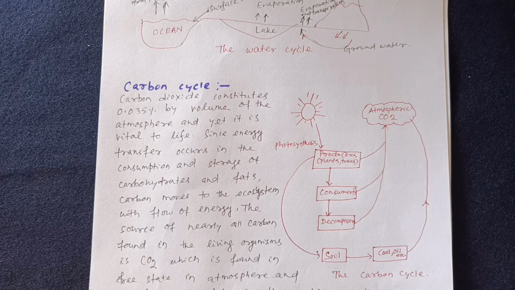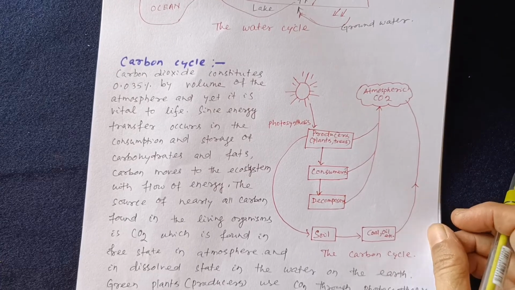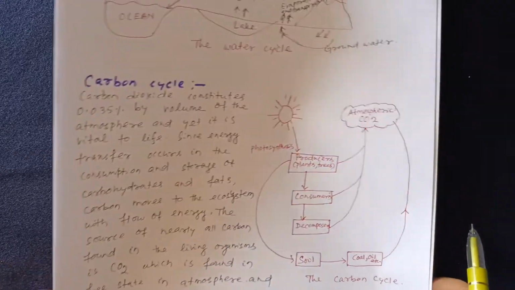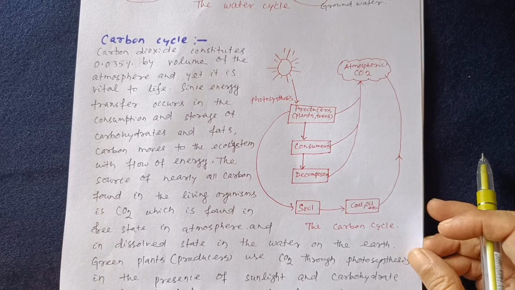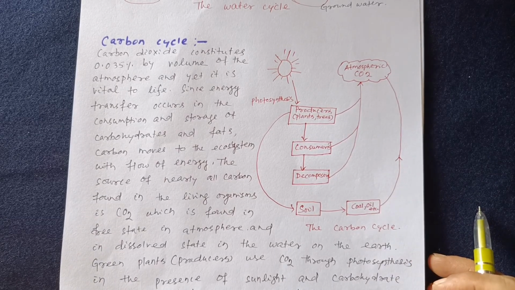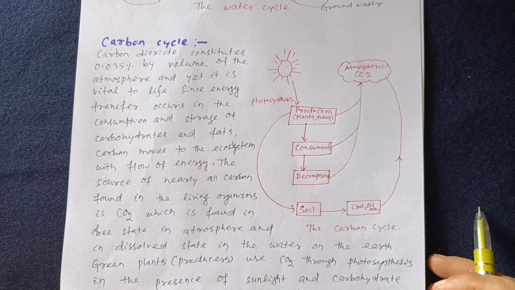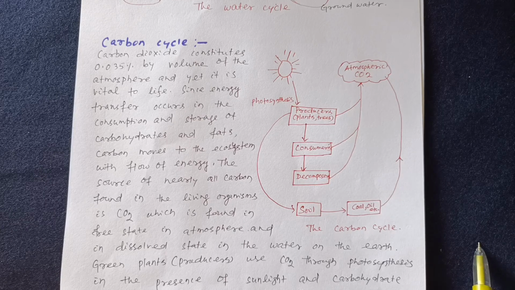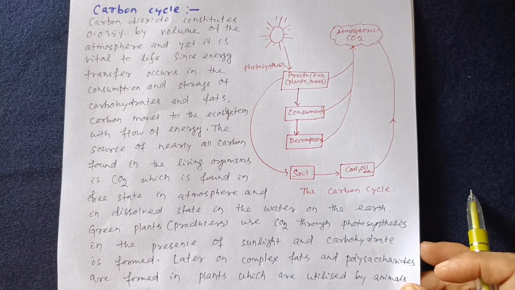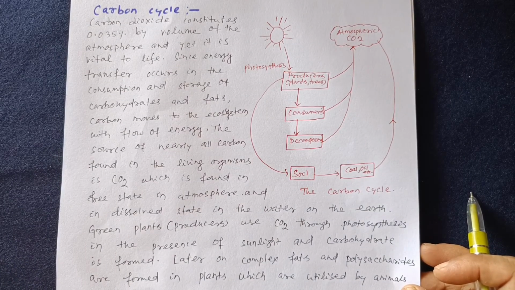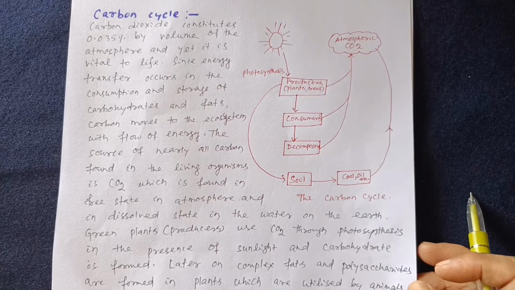The source of nearly all carbon found in living organisms is carbon dioxide, which is found in a free state in the atmosphere and in a dissolved state in the water on the earth. Green plants, known as the producers, use carbon dioxide through photosynthesis in the presence of sunlight, and carbohydrates are formed. Later on, complex fats and polysaccharides are formed in plants which are utilized by animals.